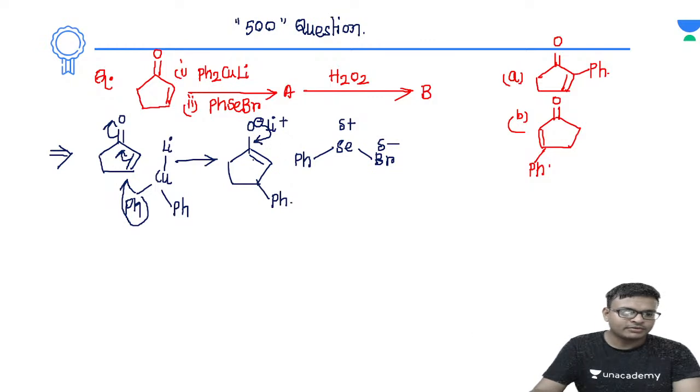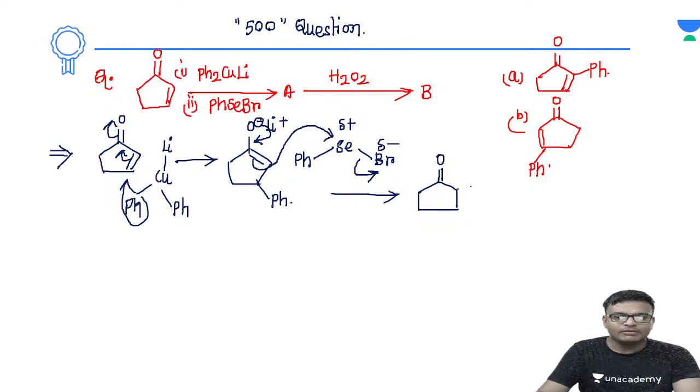Oxygen minus forms a double bond. This carbon will be acting as a nucleophile. This attacks the electrophilic center and the bromine group elimination takes place, right? So finally this one is a 5-membered ring with the carbonyl group. Now here is the selenium phenyl.